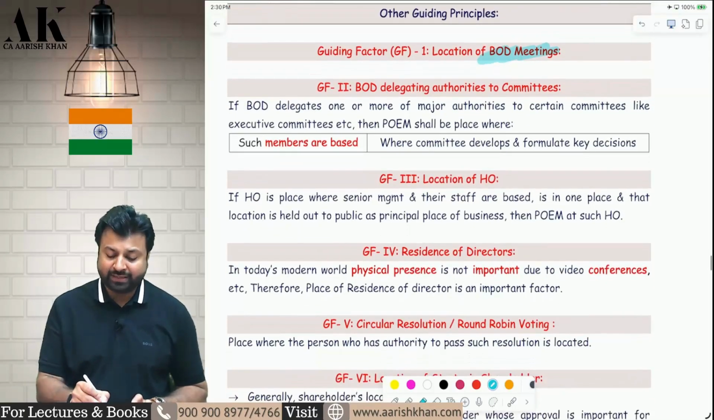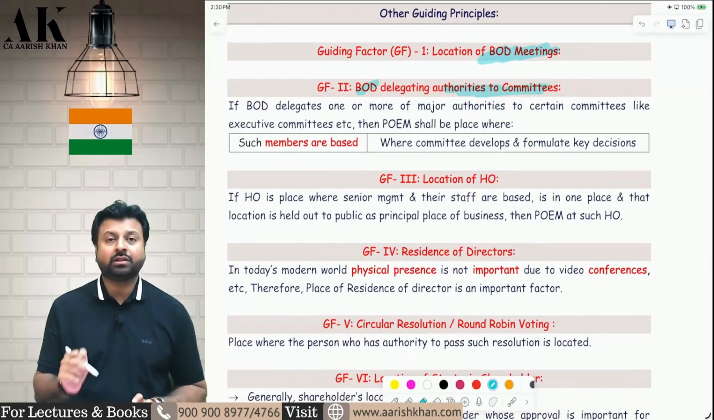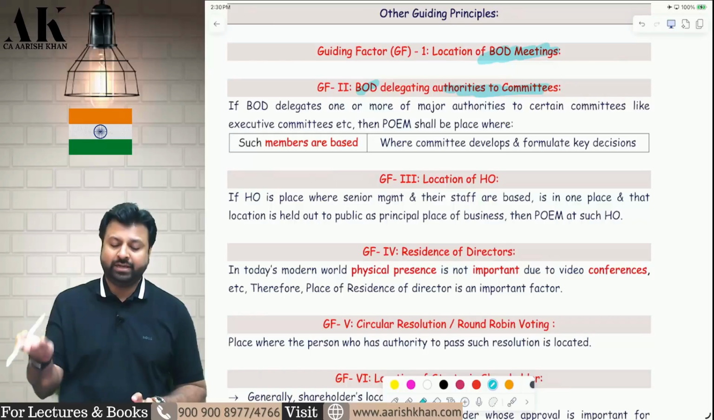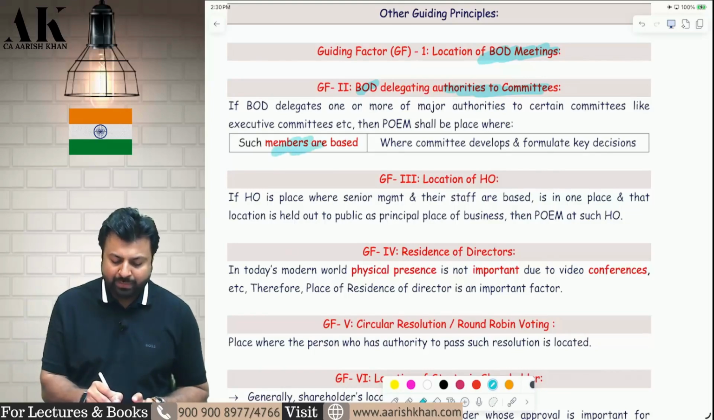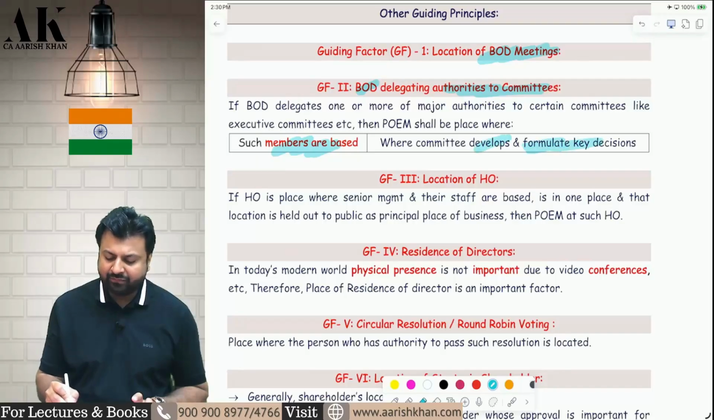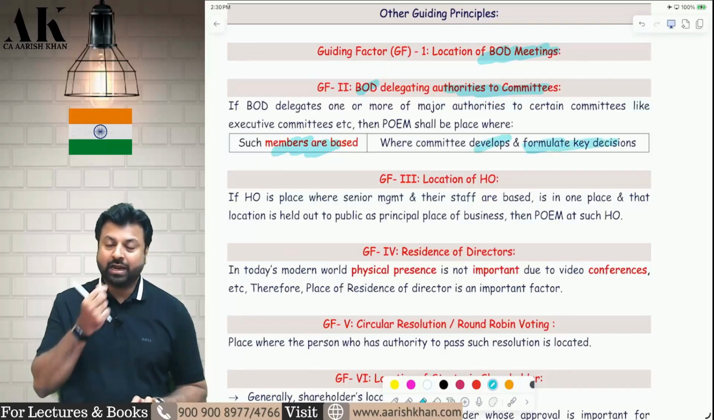Then you can check guiding factor 2. If the board has delegated some authority, some important work to some committees like management committee, executive committee, remuneration committee, CSR committee, then you have to find out where the members are based and where they develop and formulate key management decisions. Then you have guiding factor number 3.